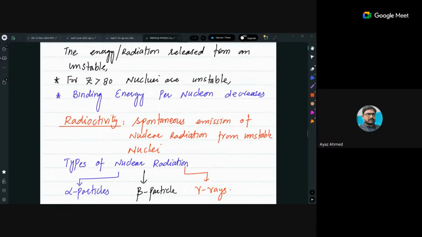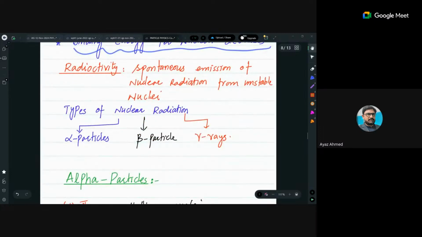Here the game is the game of binding energy. Binding energy per nucleon is an A levels 2 topic, so I will discuss that in that class, inshallah, in detail. There are some calculations at the end, and I will discuss that area of calculation with you. Rapidly, I would wind up this: radioactivity is the process in which radiations are emitted, and there are three types of radiations you have considered: alpha particles, beta particles, and gamma rays.